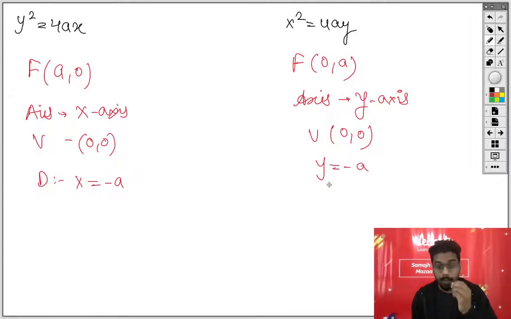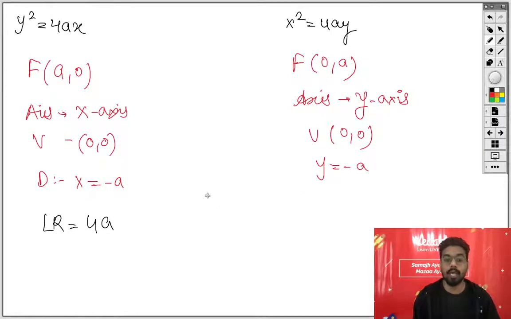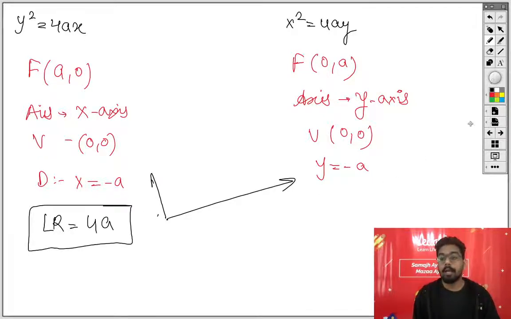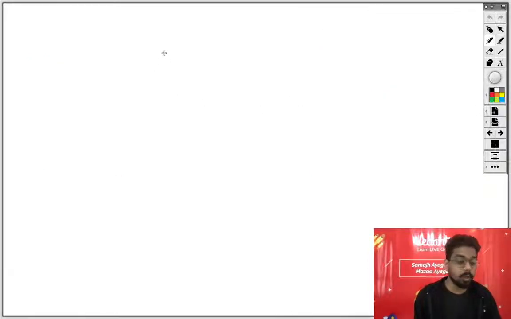Fine. And there is one more thing that we need to know, the length of the latus rectum, and I will explain you over here. It will be 4a in this case. So it will remain same in both the cases. L equals to 4a. What is latus rectum? That we will understand in the next slide. And after this we will do 10 quick questions that you need to know before your exam. So beta, it's been 22 minutes, and for the last 20 minutes we are just revising all the basic concepts that you need to know. Now latus rectum.